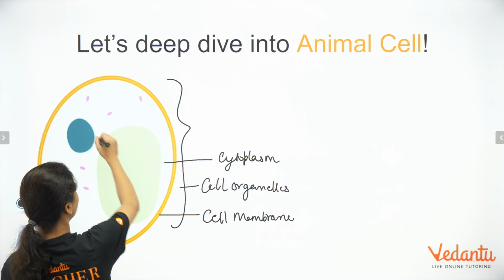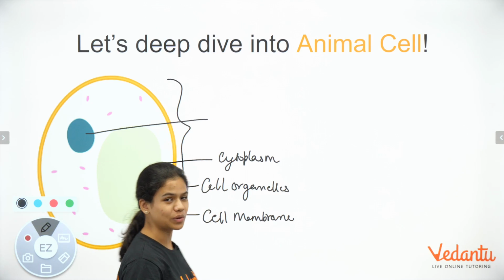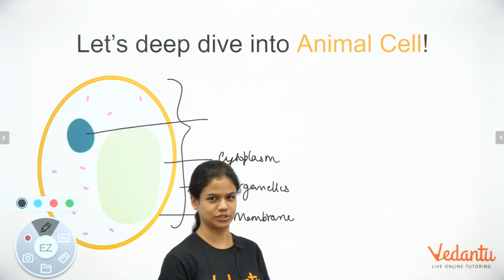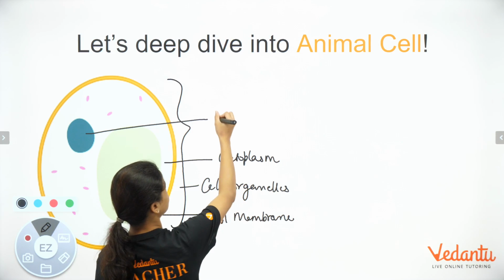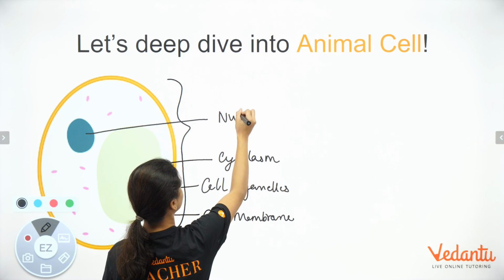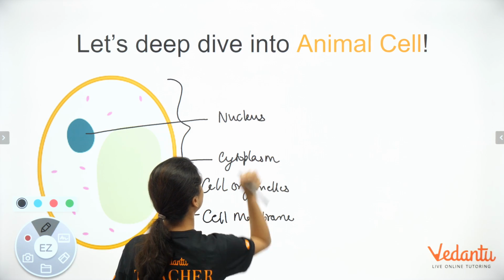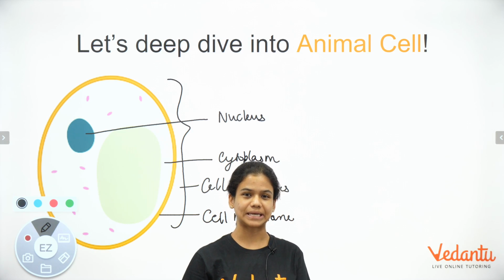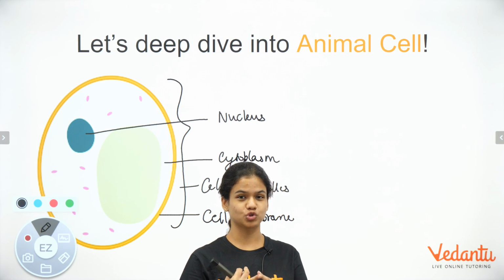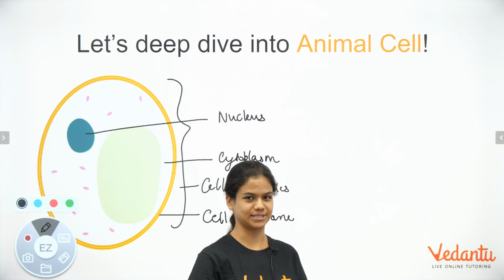Perfect. Now we learned that this is called the nucleus, which is basically like the brain of the cell. Just like we have a brain in our body, cells have nucleus. Now, nucleus contains a lot of important information, but it also contains nucleolus, chromosomes, and chromosomes contain genes.